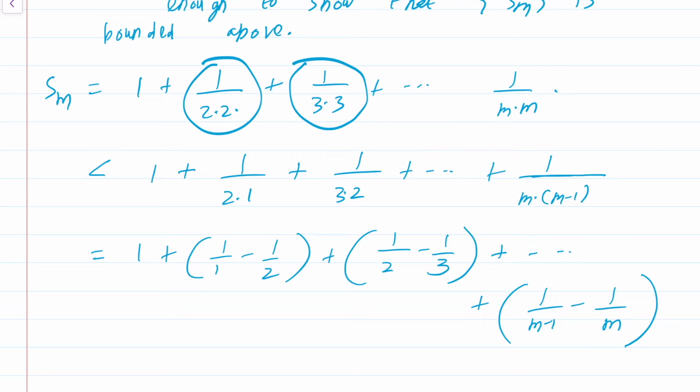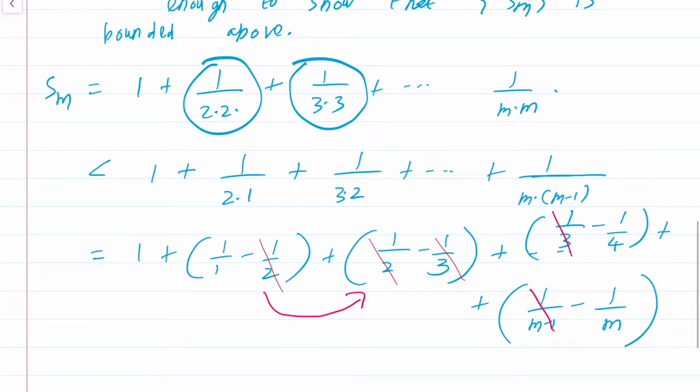Okay, how has this helped us? Well, zoom in and you will notice something happening. Cancellation. Let me just write the next term so that I can cancel it. So this will be 1/3 minus 1/4 plus dot dot dot. Now I can cancel it. So on, you see that the second term will get cancelled with the first term of the next part, right? And this will repeat. So eventually everything up till this 1/(m-1) will get cancelled.